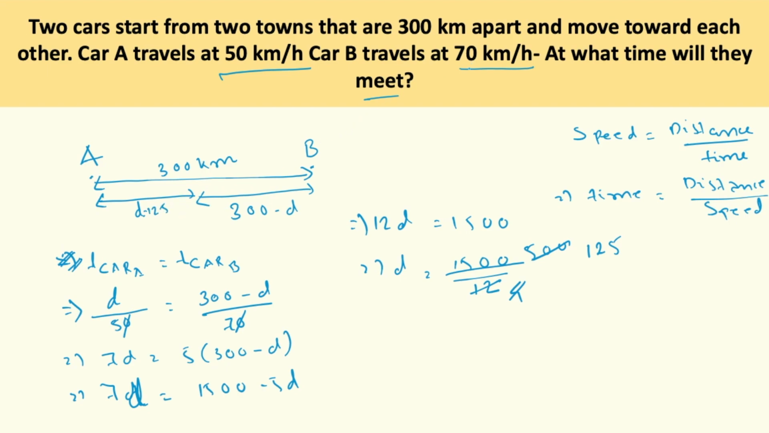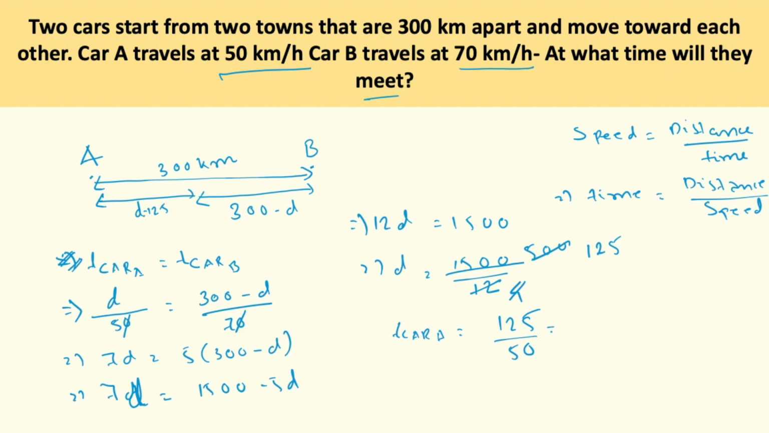Now the question asks us after what time they will meet. So the time would be equal to, either we can take t car A or t car B, which is equal. So let us take t car A, that is t car A equals 125 divided by 50.